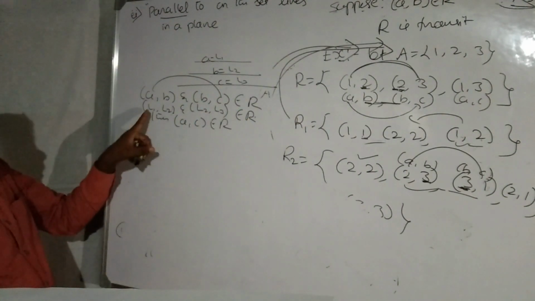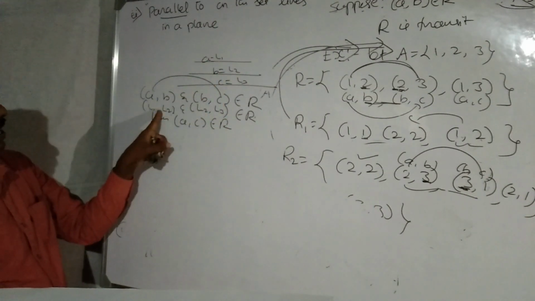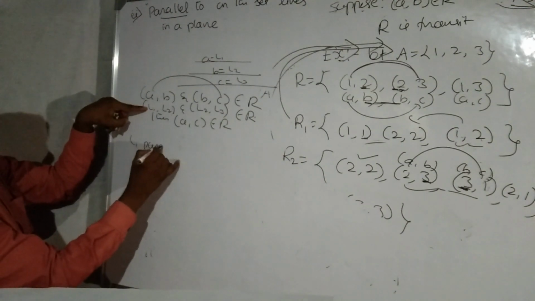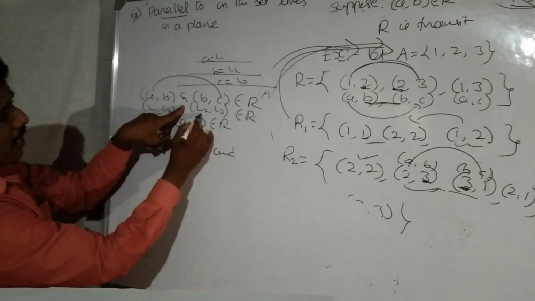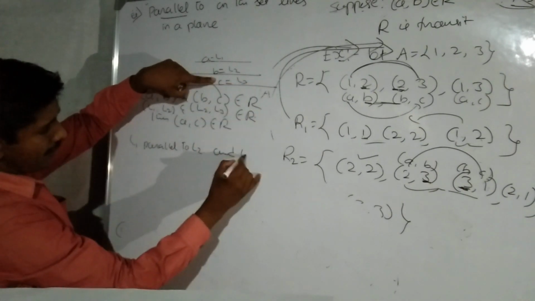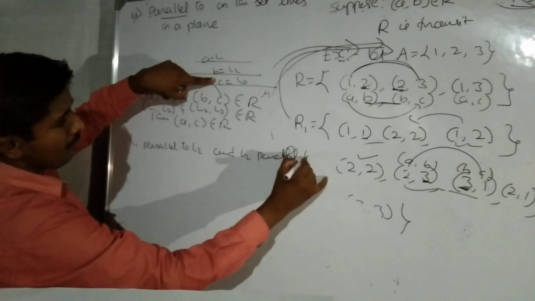The relation is parallel to, so L1 is parallel to L2, and L2 comma L3 belonging to the relation means L2 line is parallel to L3.